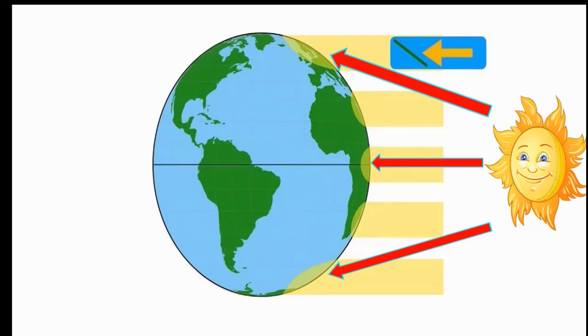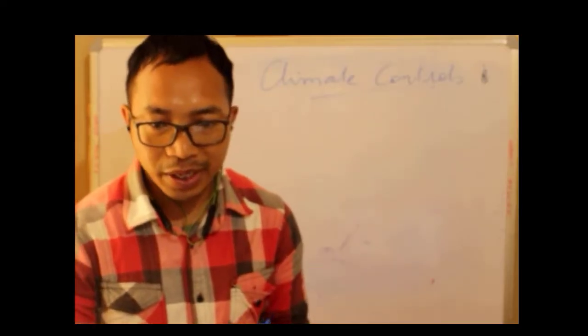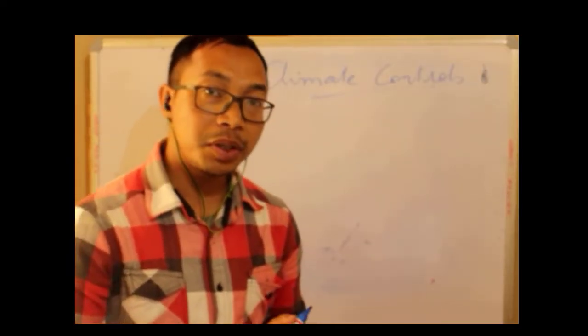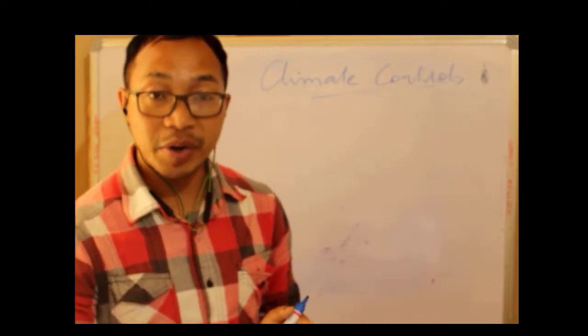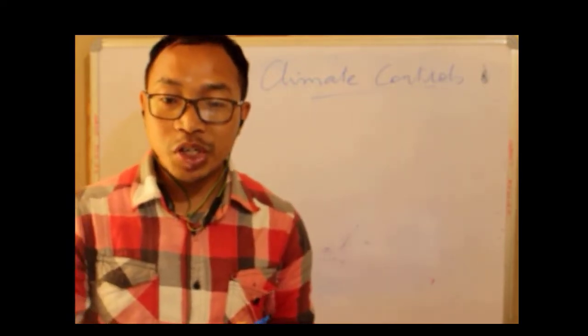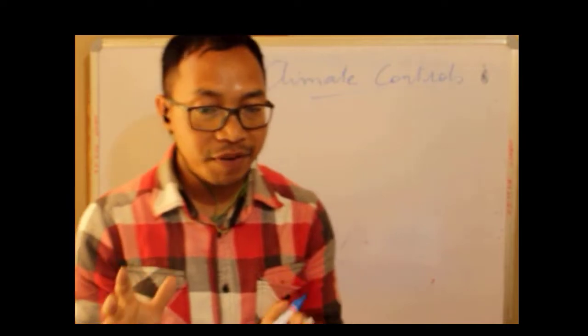You can see over here this globe, this part of the earth, and the sunshine over there. You can see that the equatorial part of the earth receives direct sunlight, whereas the polar regions of both the southern and the northern hemisphere receive what? Slanting sunlight. So the areas which receive direct sunlight will be very hot, while the areas which receive slanting sunlight will be very cold.